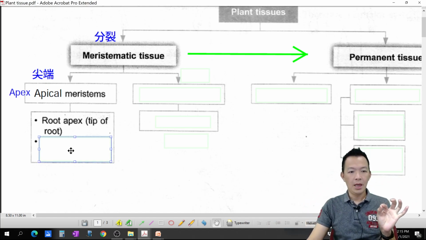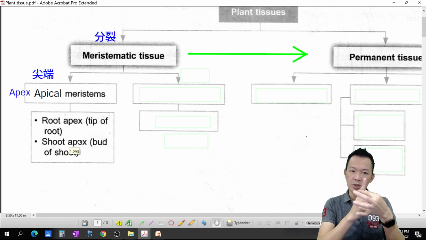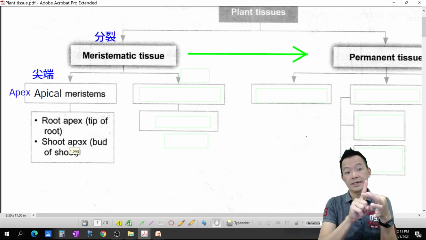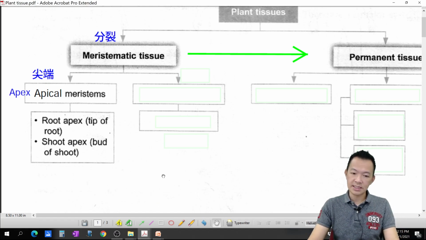Beside the root apex, we have the shoot apex, the tip of the shoot.